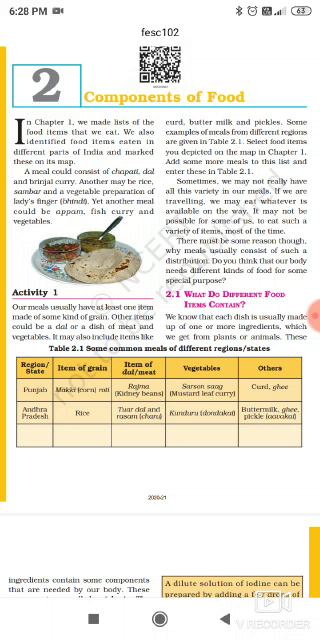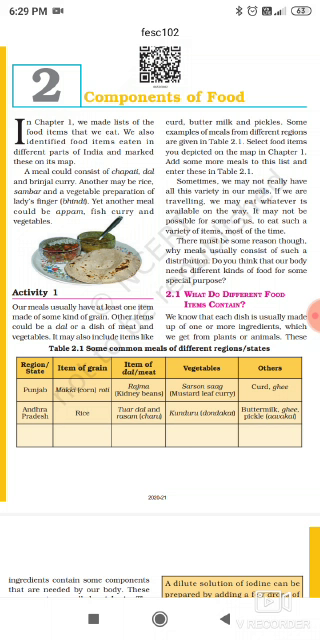Let's see activity first. Our meals usually have at least one item made of some kind of grain. Other items could be a dal or a dish of meat and vegetables. It may also include items like curd, butter, milk and pickles. Some example of meals from different regions are given in table 2.1. Select food items you depicted on the map in chapter 1. Add some more meals to this list and enter these in table 2.1.